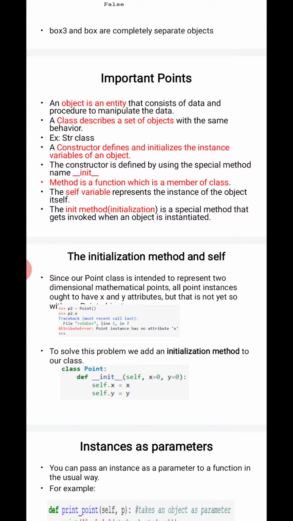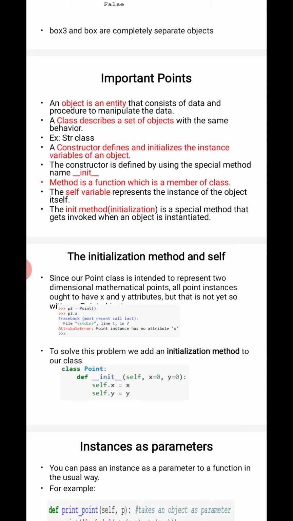Before getting into today's class, let me recall what we discussed in the last class. In the last class, we discussed object-oriented features, specifically classes and objects. In OOP features, we discussed abstraction, encapsulation, polymorphism, and data abstraction. So these are the four things. As I told you, we will be talking about polymorphism and inheritance in the upcoming programs.